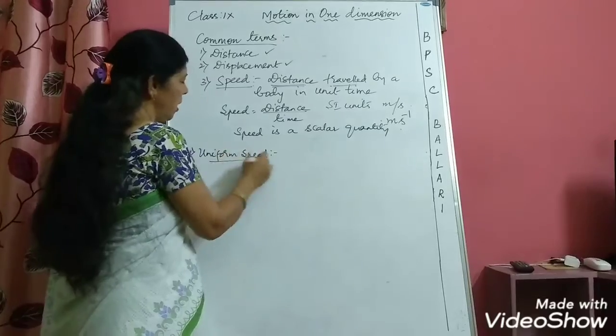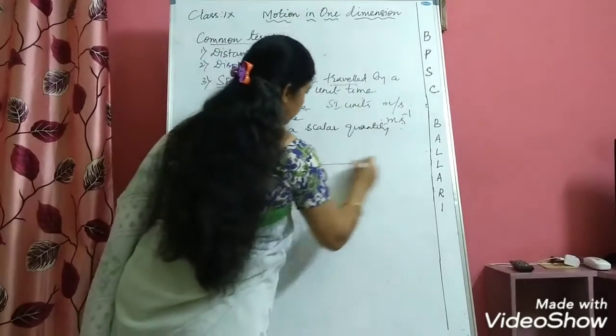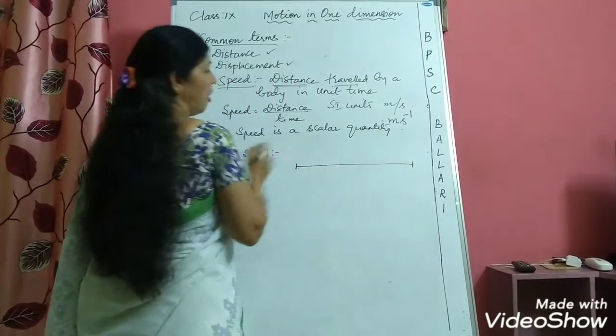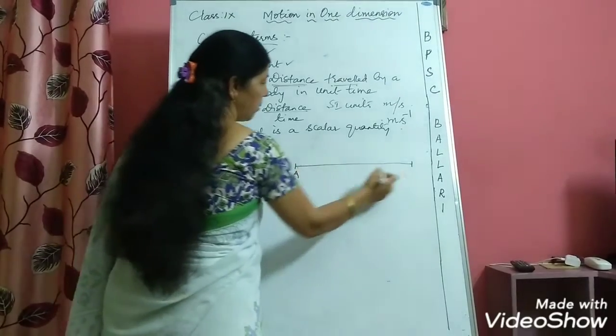Now, what is uniform speed? Let us consider a body traveling from A to B.